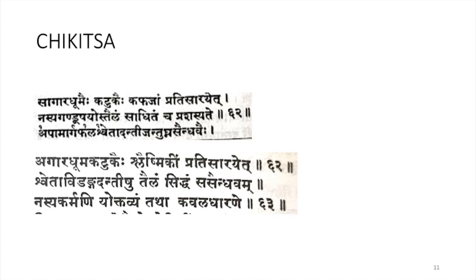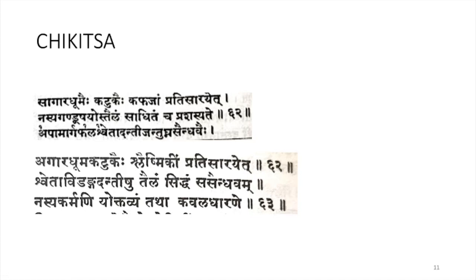For Nasya and Gandusha, you have to prepare Taila using the given drugs. So Nasya and Gandusha should be done with the Taila prepared with Apamarga, Phalashveda, Dandi, Jandukna and Saindhava. Using these dravyas, you have to prepare Taila and use it for Nasya and Gandusha.